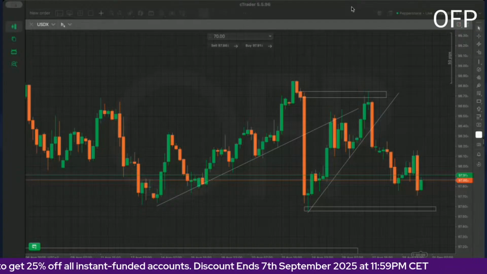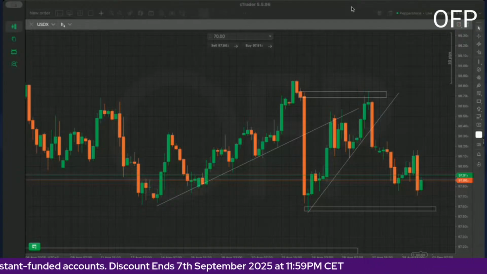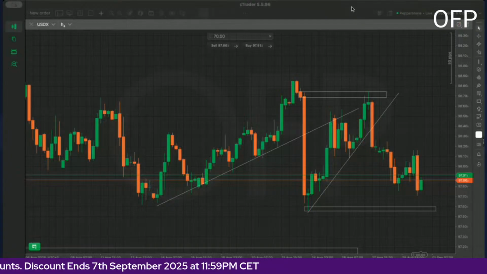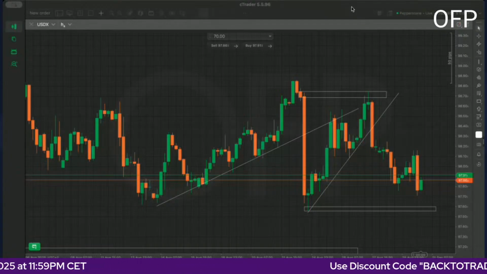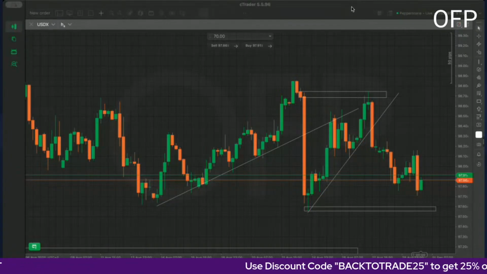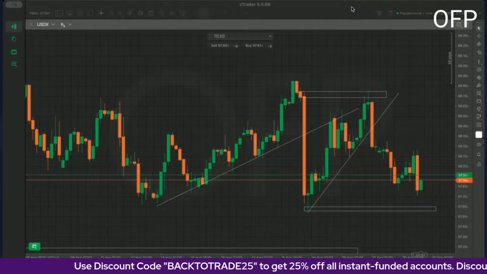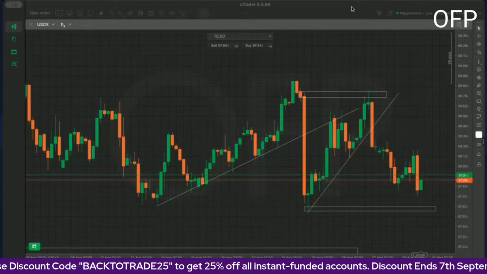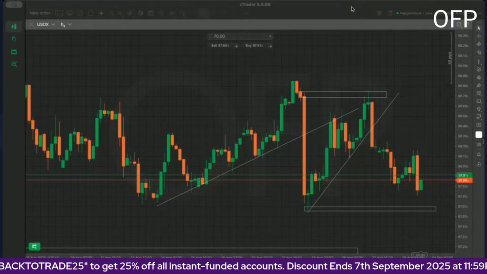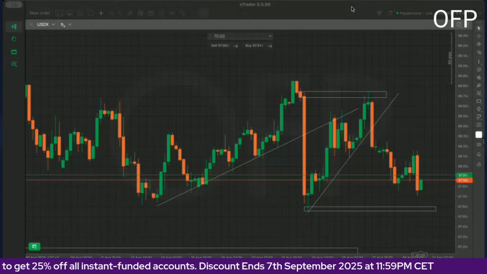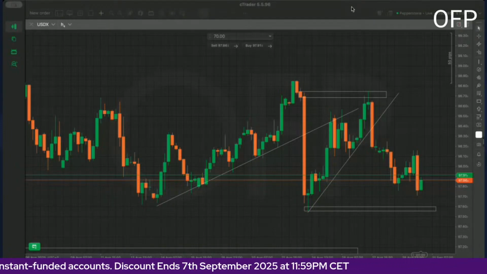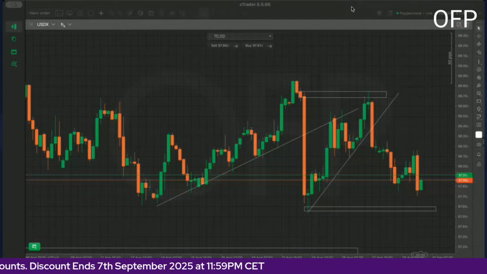Then on Thursday, we have Swiss CPI and also the ADP non-farm employment change. And we also have unemployment claims for the US dollar and ISM services. Then on Friday, we lastly have the Canadian employment change and unemployment rate. Then, of course, we have the usual NFP change and also the unemployment rate.